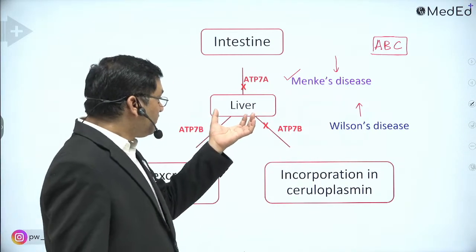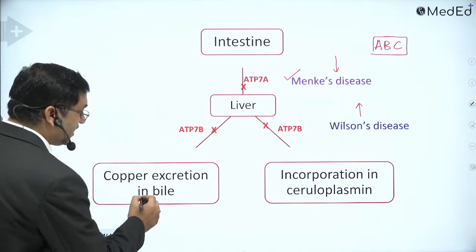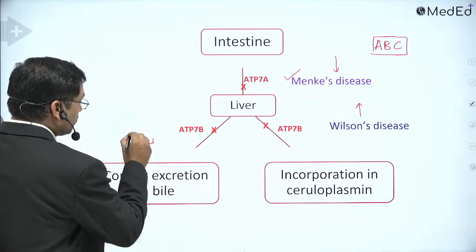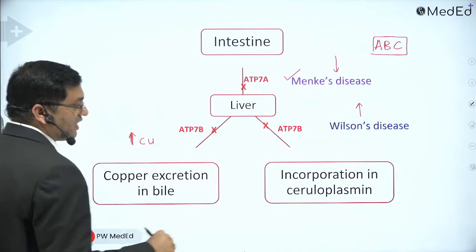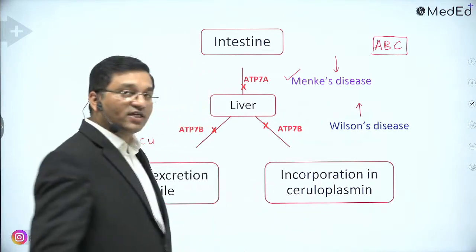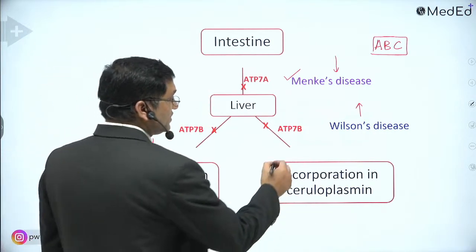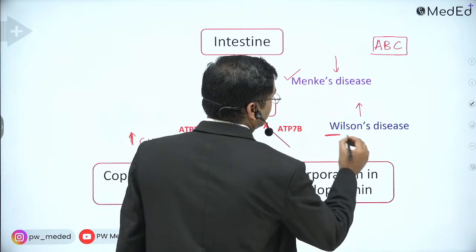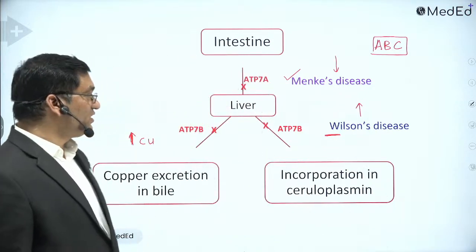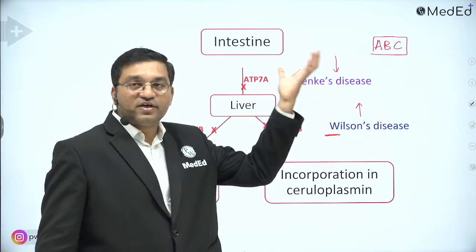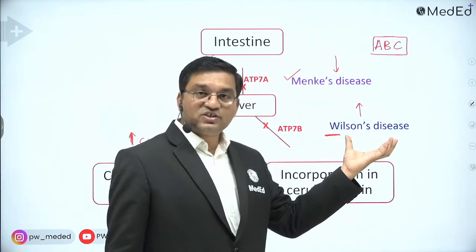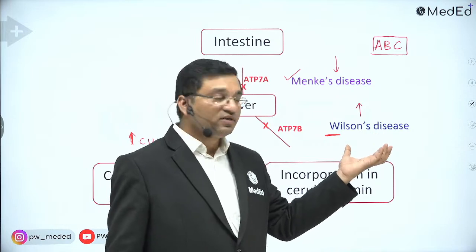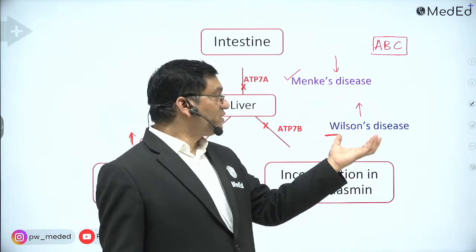Whenever there is a defect in the excretion of copper into bile, the copper increases, and its incorporation into ceruloplasmin and other proteins decreases. That causes Wilson's disease, that is hepatolenticular degeneration. This is copper excess; this is copper deficiency. Here there is jaundice, hepatomegaly, KF ring, and sunflower cataract.